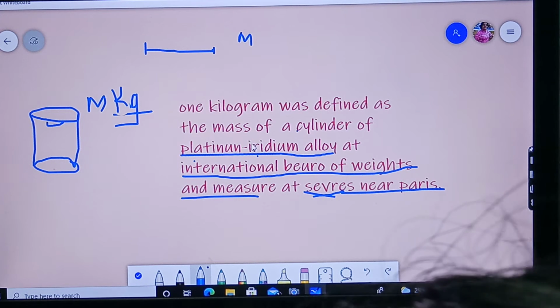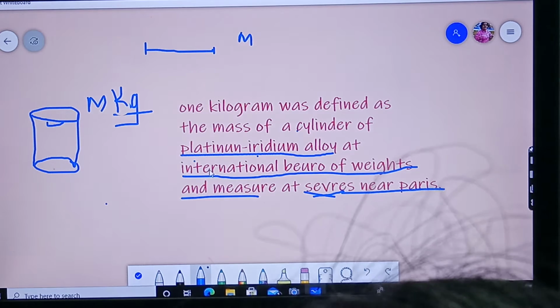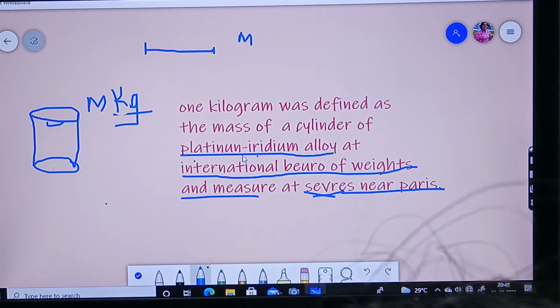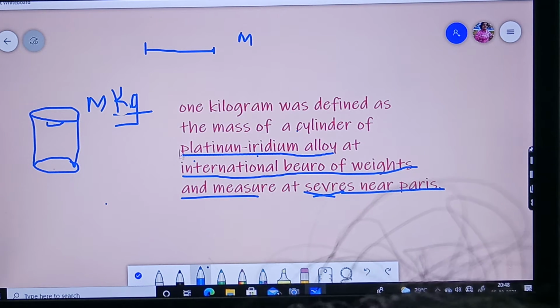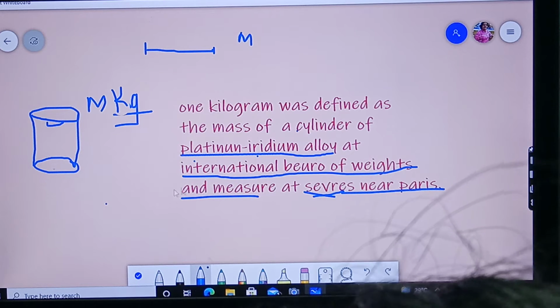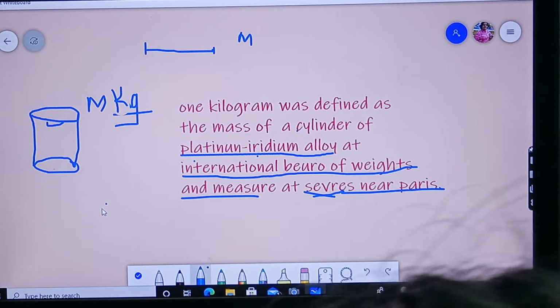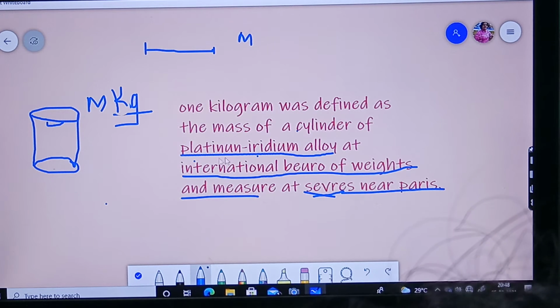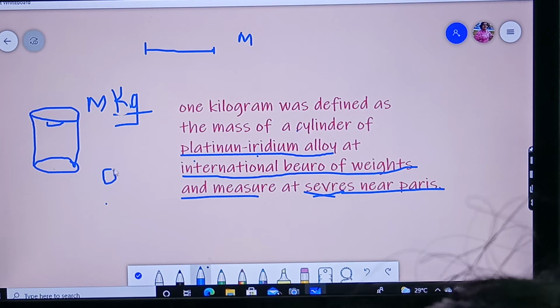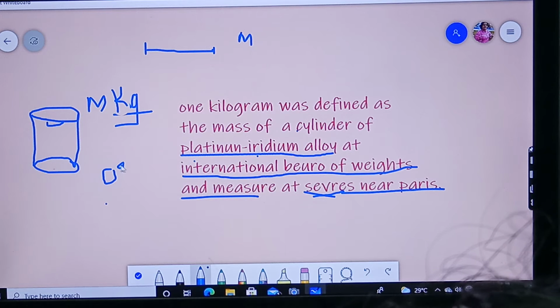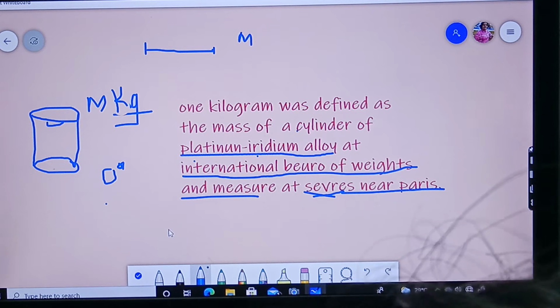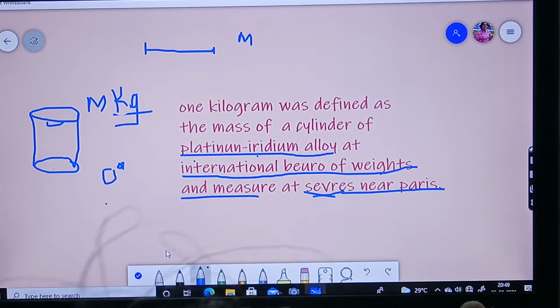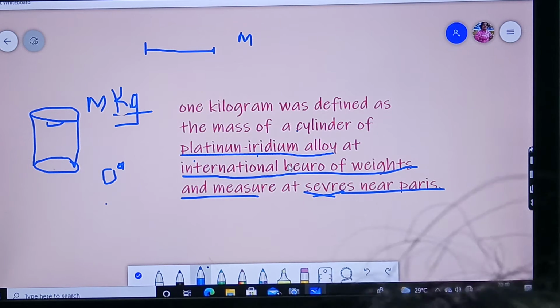If a metal is heated, what will happen? It will expand. If a metal is frozen, it will contract. So since platinum has a high boiling and melting point, it can give perfect measurement even when kept at 0 degrees Celsius. Understood? These points you may learn in chemistry or higher classes, when you understand about metals and non-metals.